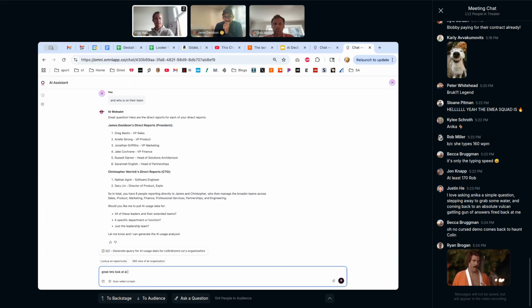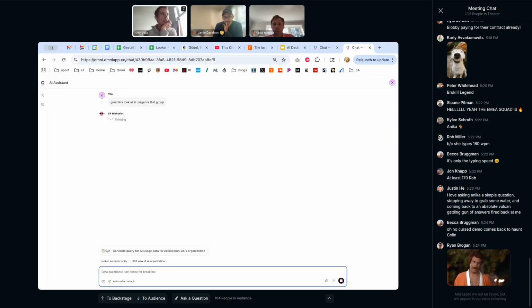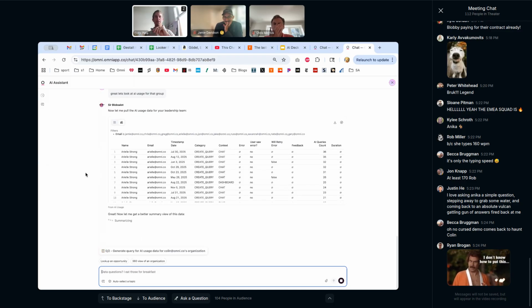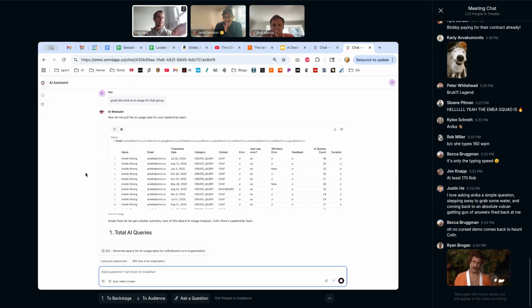Let's look at AI usage for that group. So the general point, though, is that you can start trying to ask by role and by group. So you can actually start pulling this data. You do have to go back and forth with it sometimes, and the names in our system do not always match the names in the Rippling export that I had. So again, sometimes you do have to discipline it a little bit to get it to look things up. But the point is this data is in here.